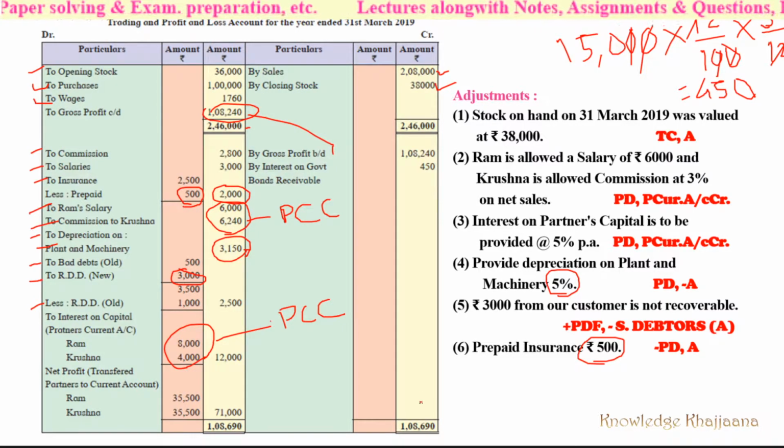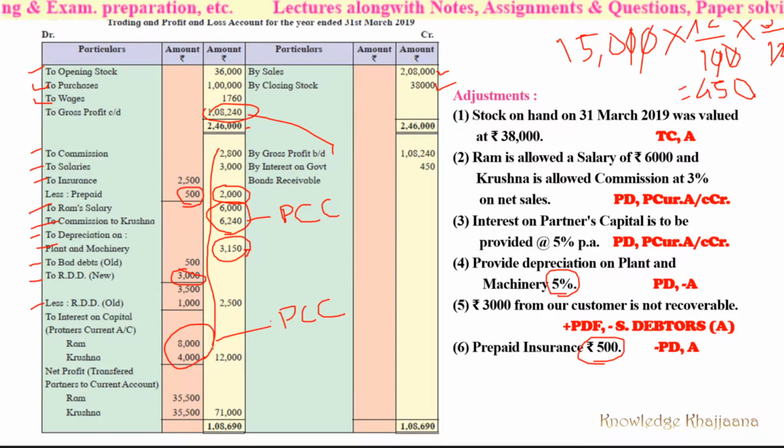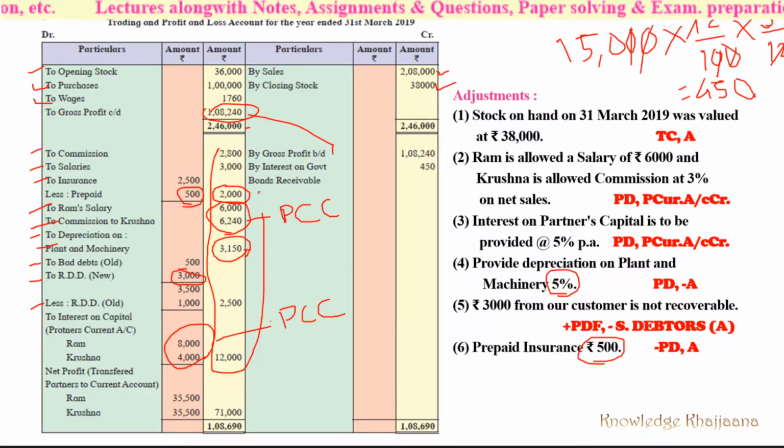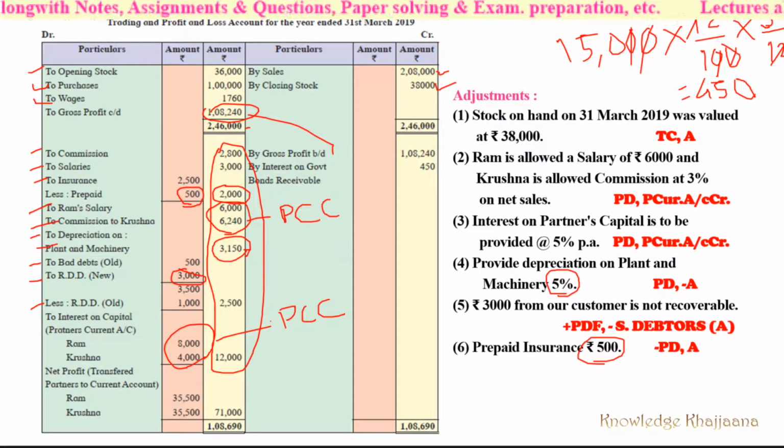So the total of this is rupees 1,08,690. We write the same total over here, add this much of amounts and deduct these amounts to come to the net profit, and the net profit is rupees 71,000.